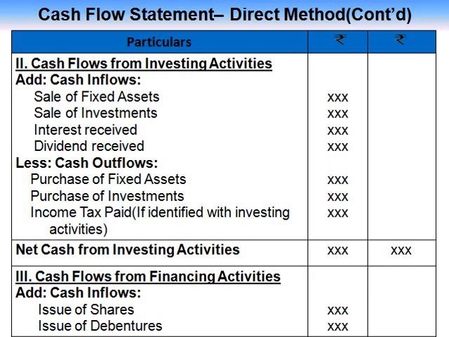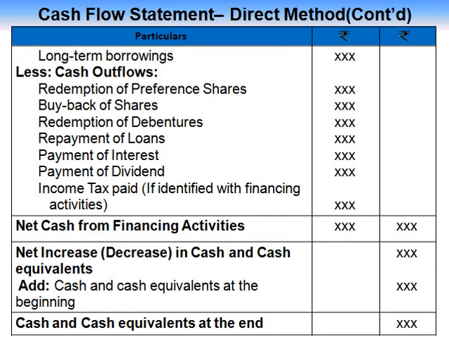Finally, cash flows from financing activities. Cash raised through issue of shares, issue of debentures, long-term borrowings, less cash outflows, that is payment made to redemption of preference shares, buyback of shares, redemption of a debenture, repayment of loan, payment of interest, payment of dividend, income tax paid if it is identified as financing activity. So subtract cash outflows from cash inflows, we get net cash from financing activities.